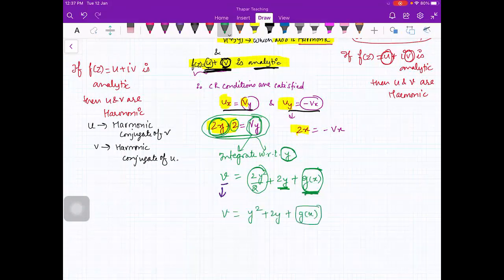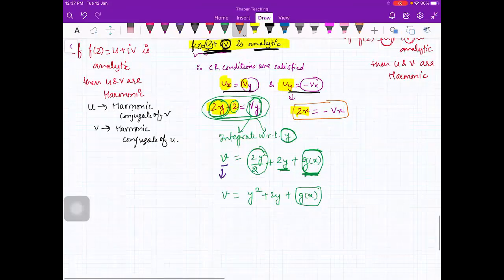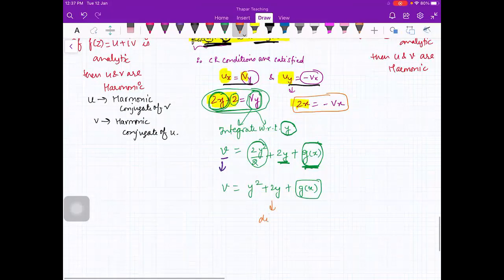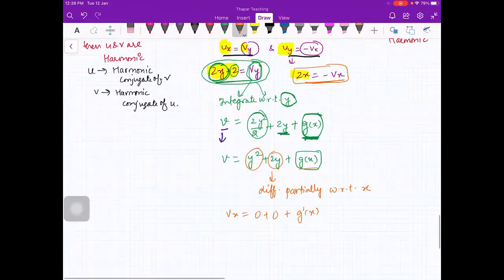Now I need to find what this g of x is. For that, I will use this information. I'll differentiate partially with respect to x. So you will get Vx equal to 0, 0, and g dash x. Now from here, Vx is minus 2x, so g dash x is minus 2x.